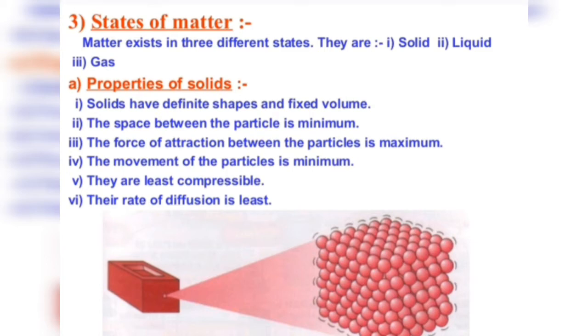Solids do not flow. The space between the particles of solids is minimum, and the force of attraction between the particles of solids is maximum. And the movement of the particles is very least in solids. Now, why do solids have these kinds of properties? We will discuss that in detail, but we'll discuss that a little further, okay?